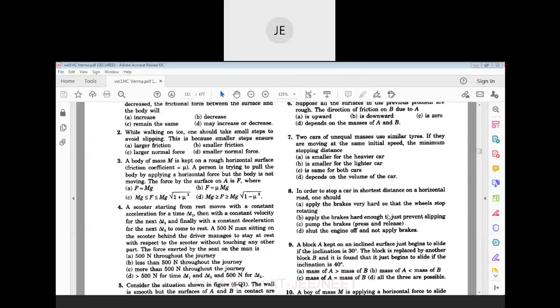If acceleration is the same, then option C can be the answer. But is acceleration the same or not? How can we know it? You have to prove both accelerations are the same. You have to show the accelerations are the same, then you can tell C is the answer.